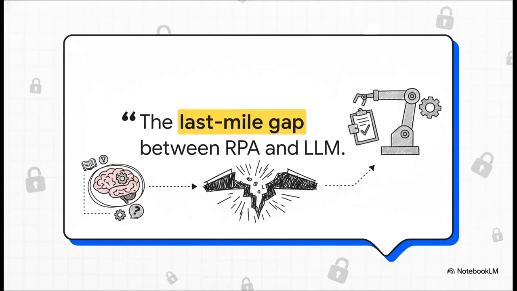This one phrase just nails the core business problem. See, on one side, you have large language models, they're brilliant strategists. And on the other, you have robotic process automation, or RPA tools. They're incredibly diligent workers. The problem is, you can't just let the unpredictable creative strategist directly control the worker without some kind of trusted layer in between. And that's the exact gap this architecture is built to fill.